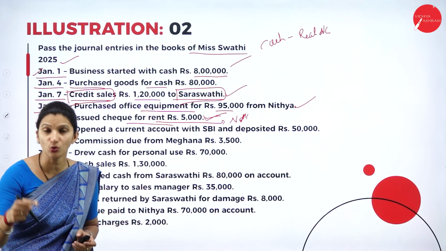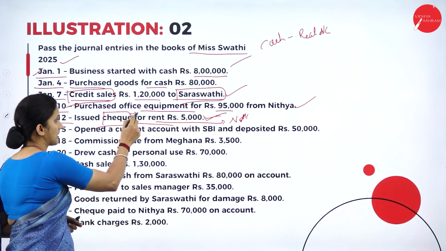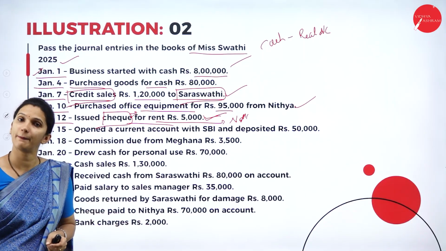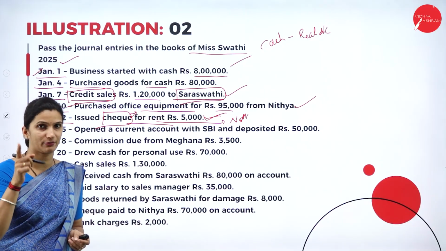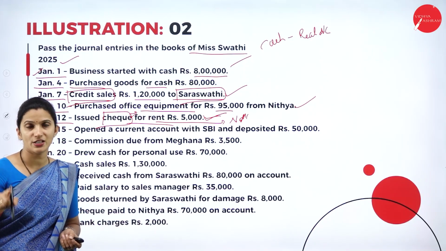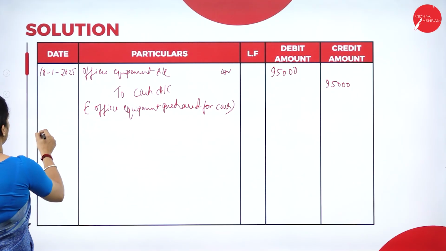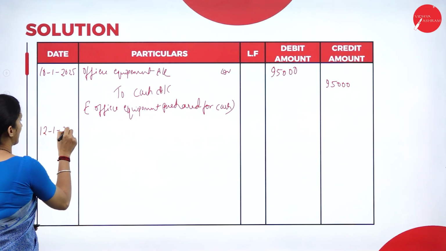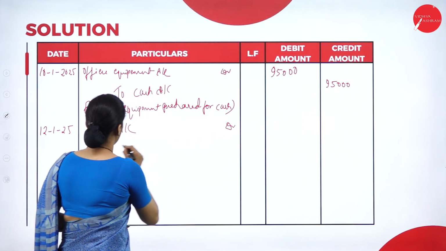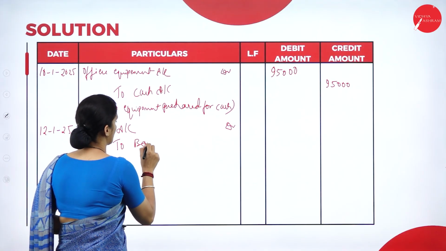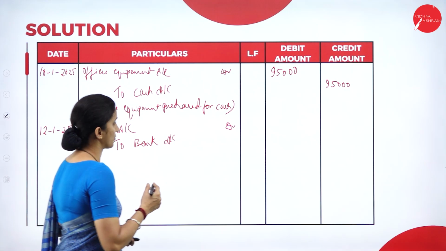So rent account debtor to bank account, because here there is an involvement of check, and for the collection of the check, that has to go through the bank. Rent is being paid, rent is an expense, so that will be the debit, and instead of cash, the bank account will come to the credit. So the date of transaction is 12th 1/25, rent account debtor to bank account. Here the amount is 5,000.